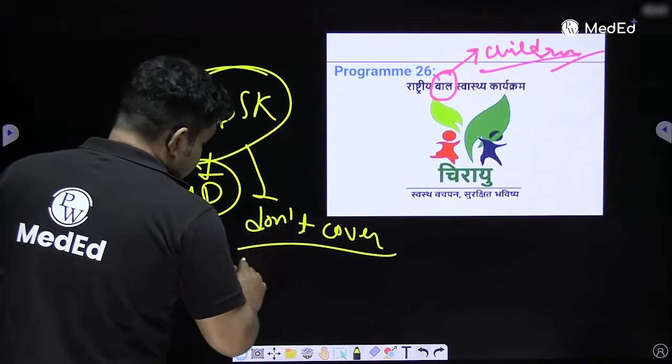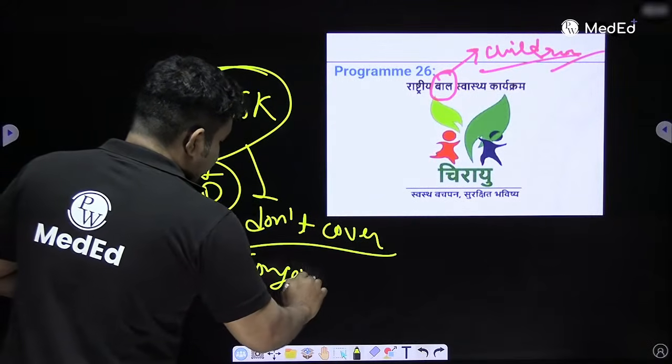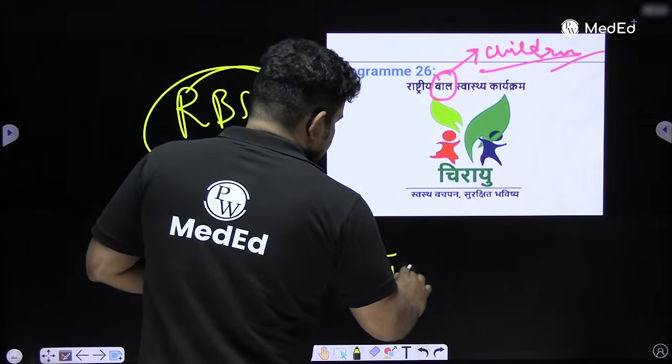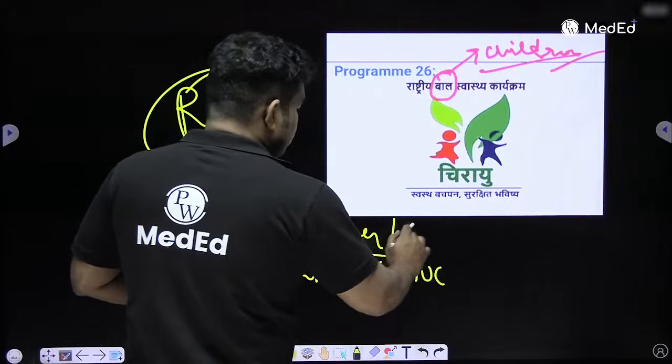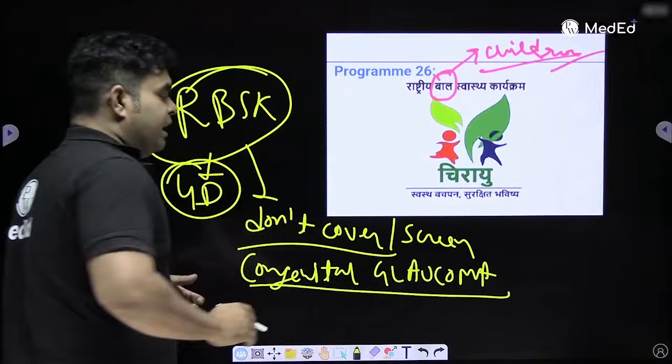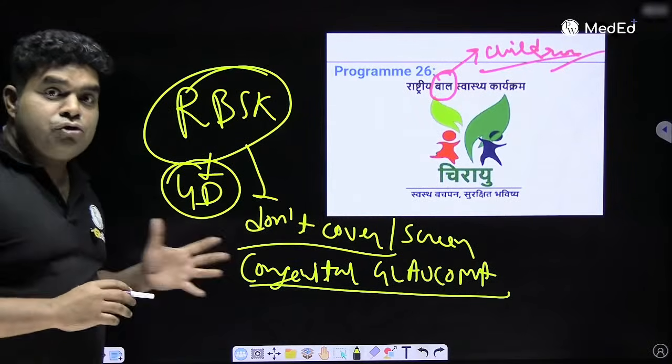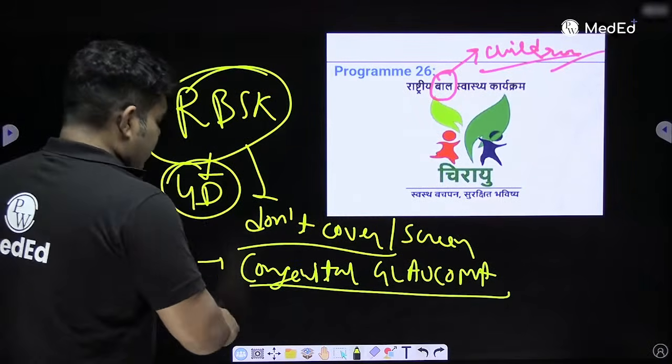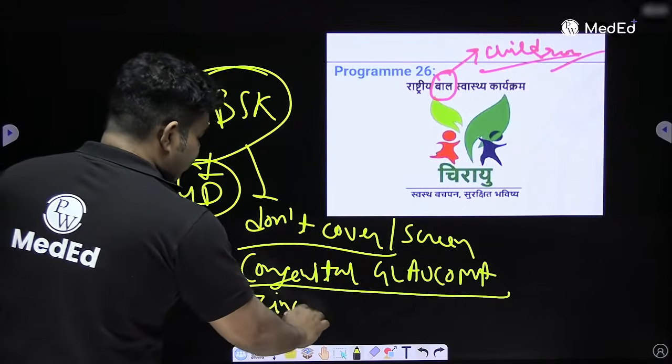Like it doesn't cover congenital glaucoma. It doesn't cover means it doesn't screen for it, because for congenital glaucoma, you need to measure the optic nerve thickness or eye pressure by gonioscope. You need the instrument, so it doesn't cover. Similarly, it also doesn't cover zinc deficiency.